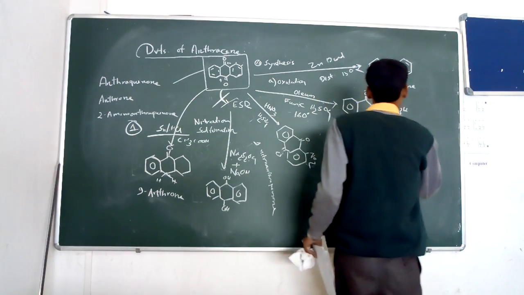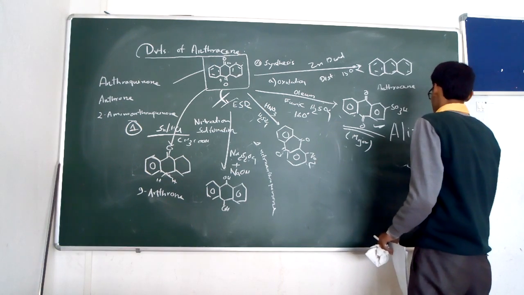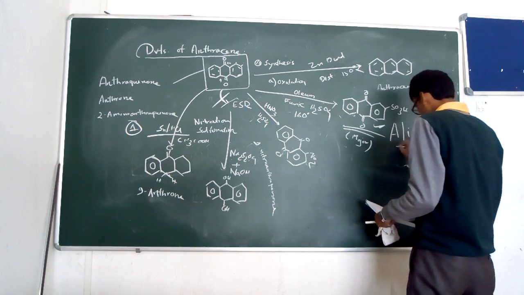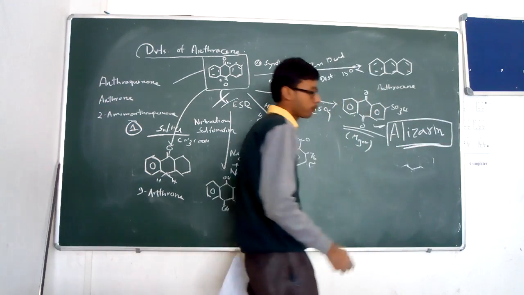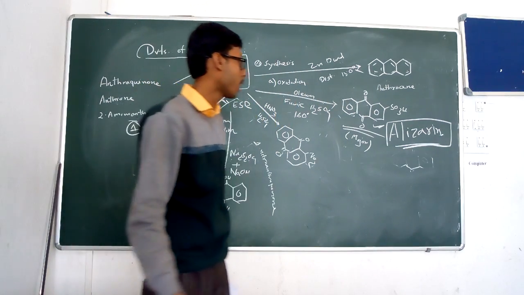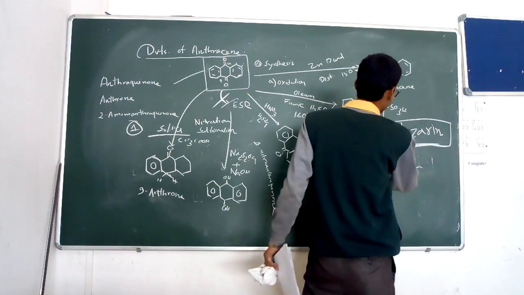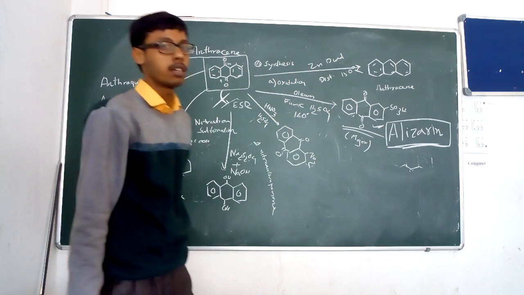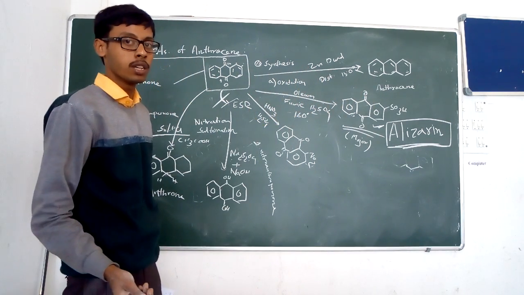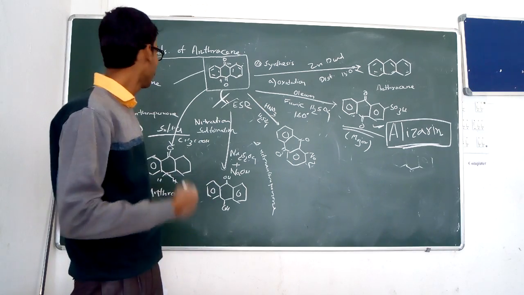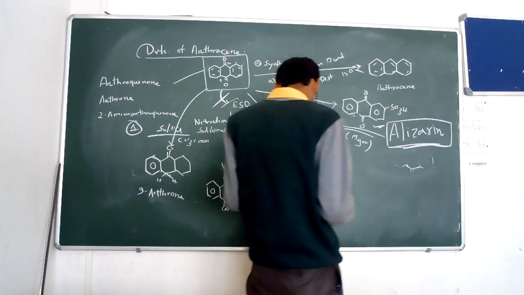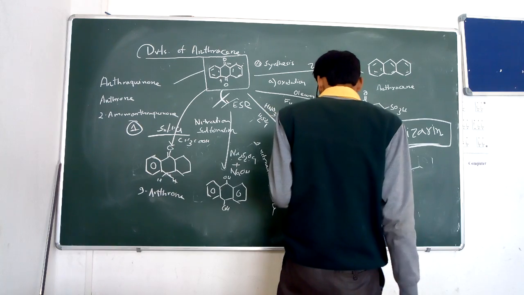Alizarin is a dye, and it is a precursor of various dye preparations, which is another important application of anthraquinone.